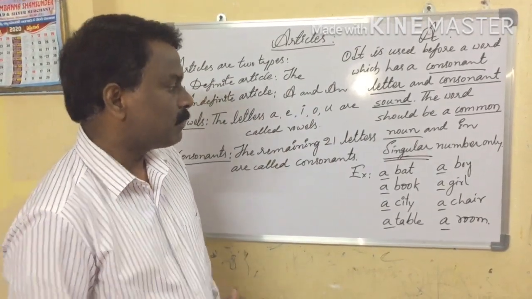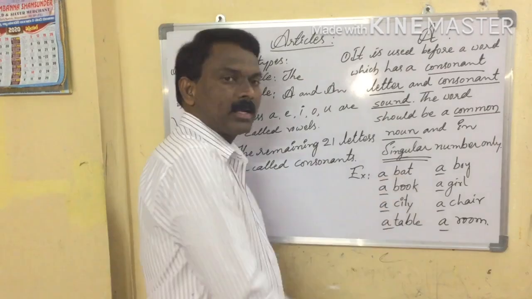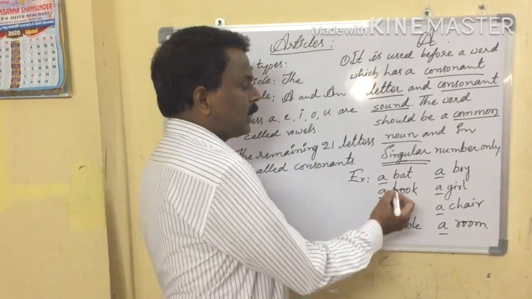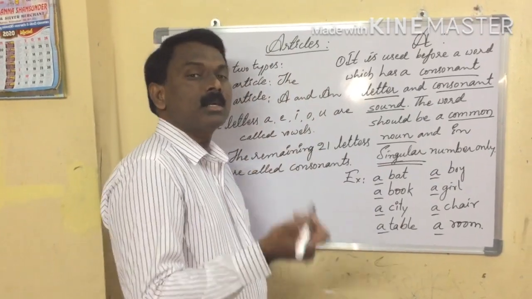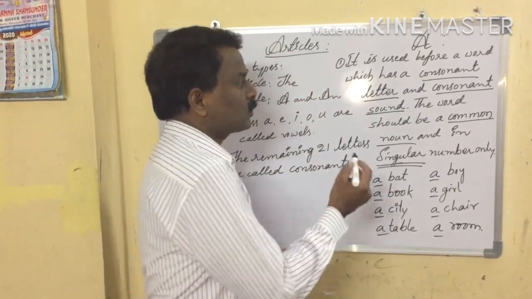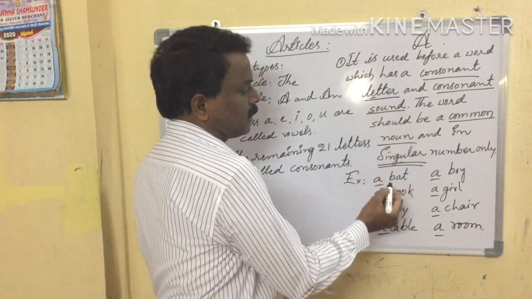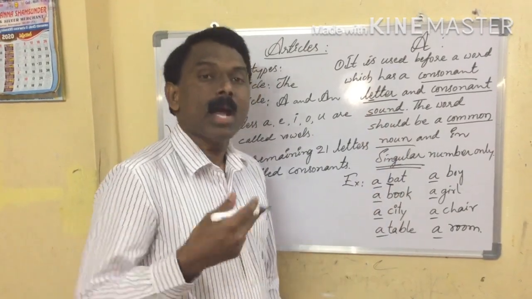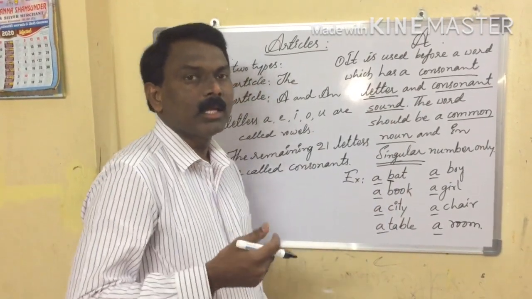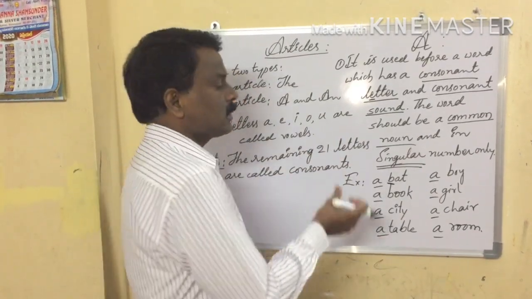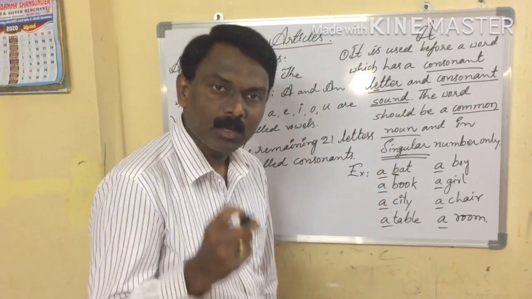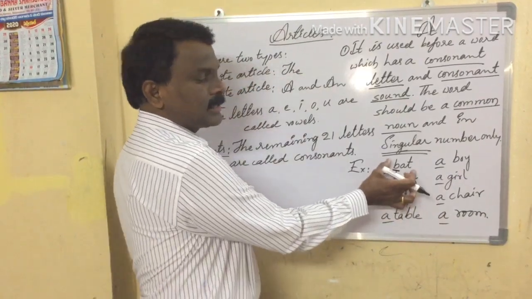Now let us see, for example, the first one, a bat. This bat starts with the consonant letter B, and it pronounces the same consonant sound, bat. It is a common noun and it is singular.